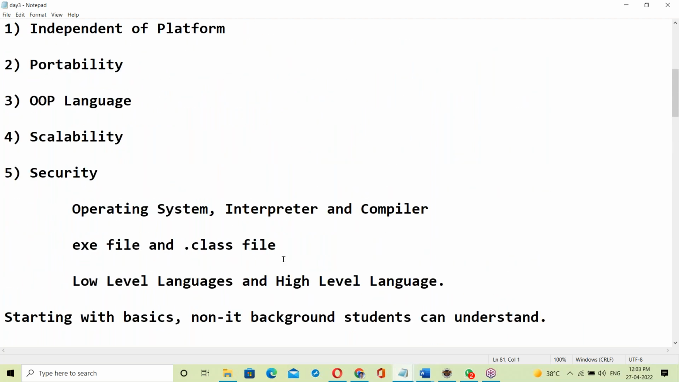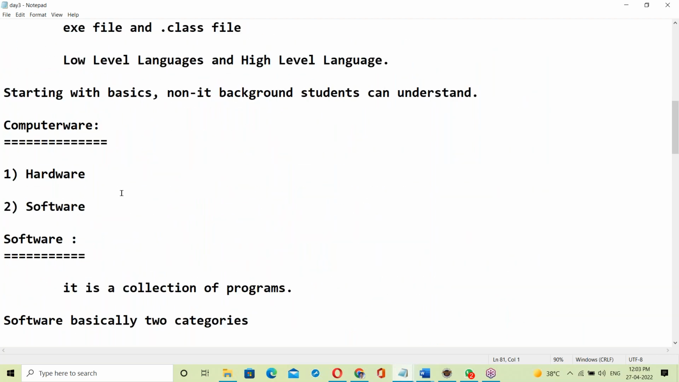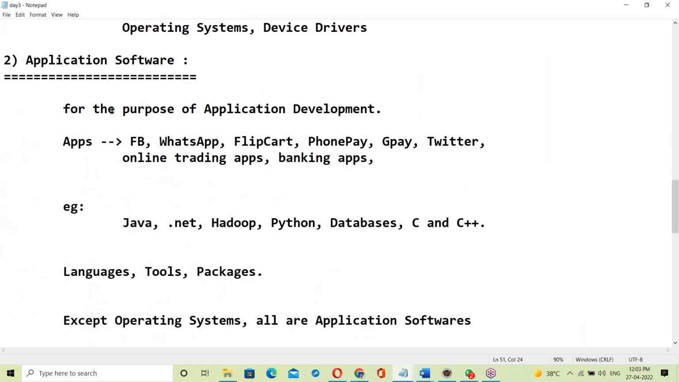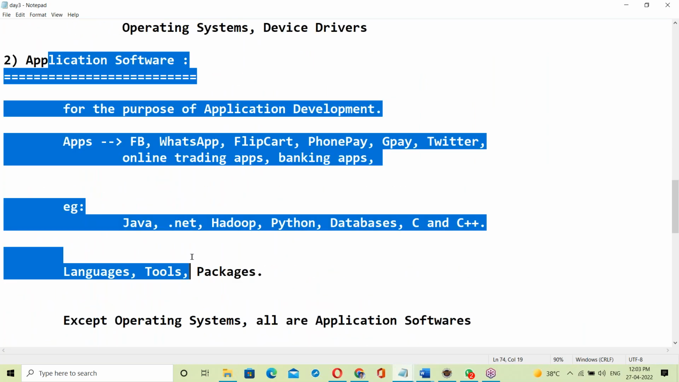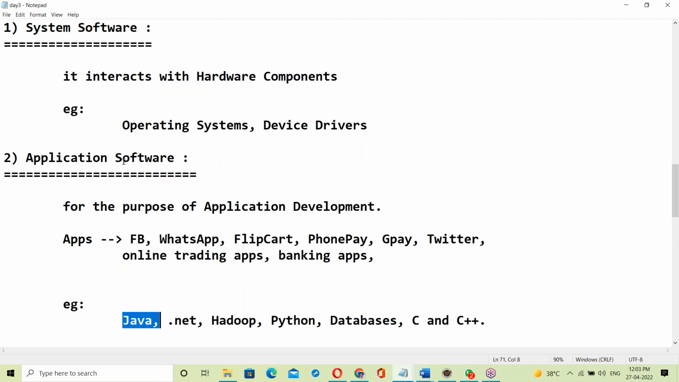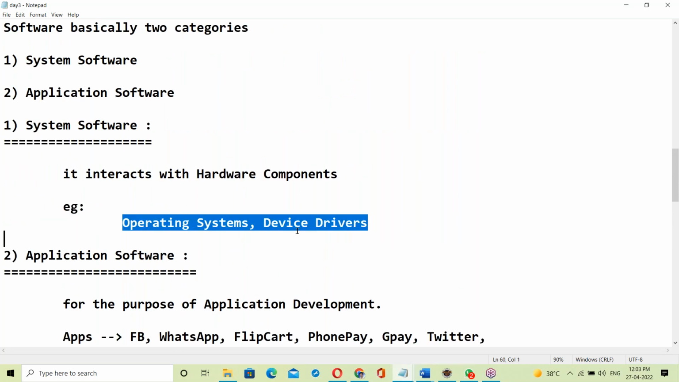So this is about this. Software: system software, application software. Java is application software. So before going to Java, let us see something about OS.